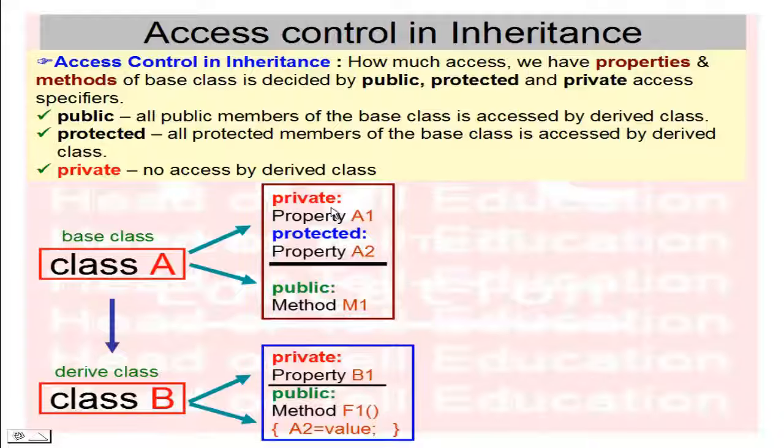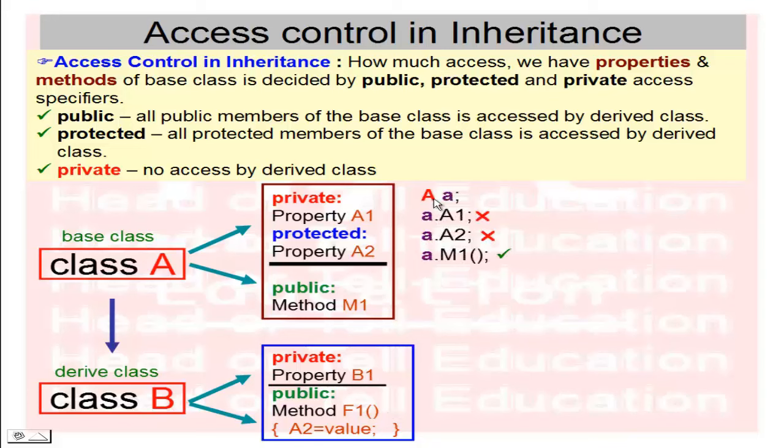We have one private property, the property name is A1, and another protected property A2, and one method M1 defined publicly in base class A. Now in derived class B, we have the private property B1 and a public method F1.